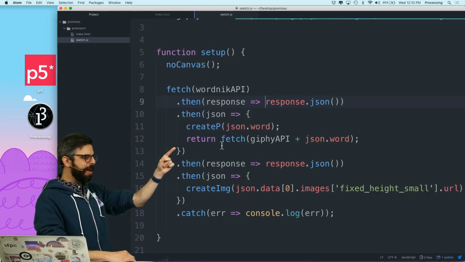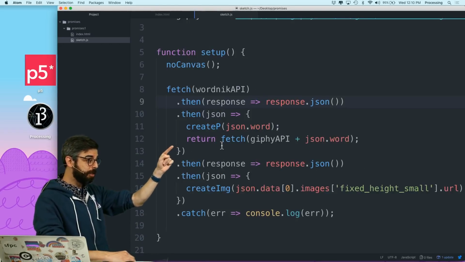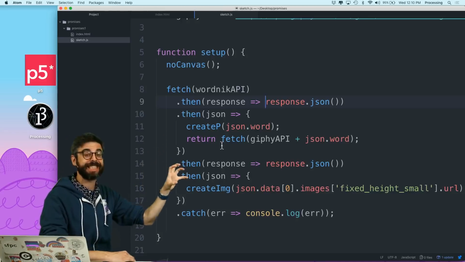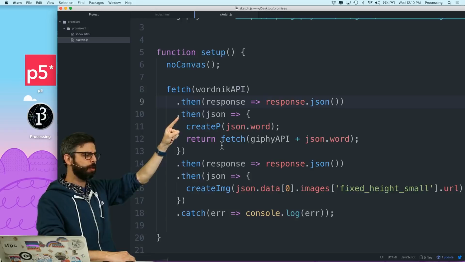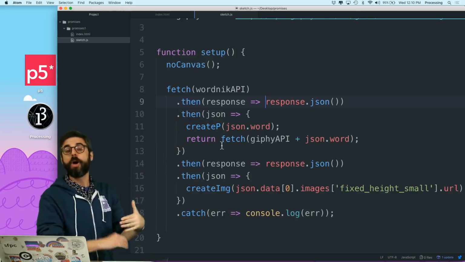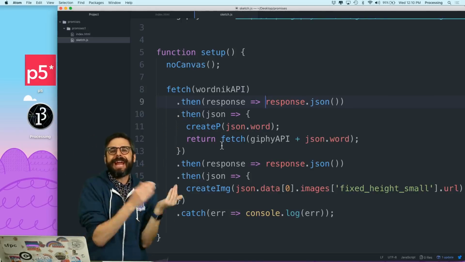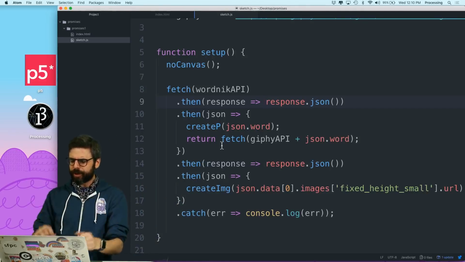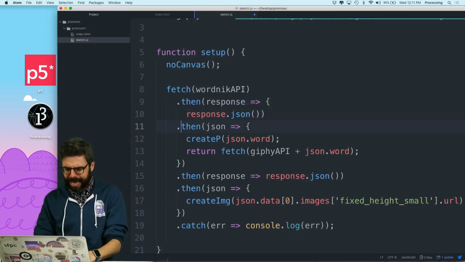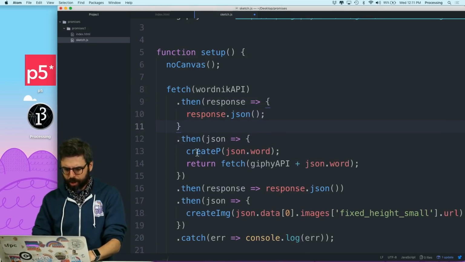So if I have to return the promise in order to have the next then sequence properly, how come I didn't have to return the response.json promise up here? Well, it's just because I'm making use of the arrow syntax shorthand. So I think I want to just remove most of the shorthand here and add back in the curly brackets and say return.